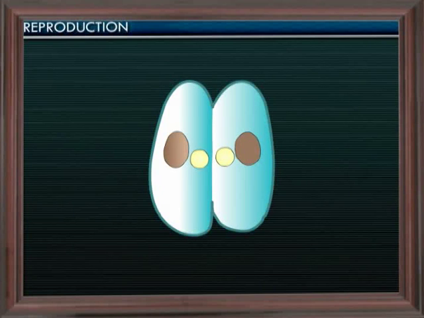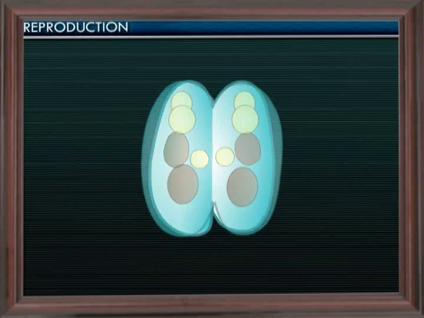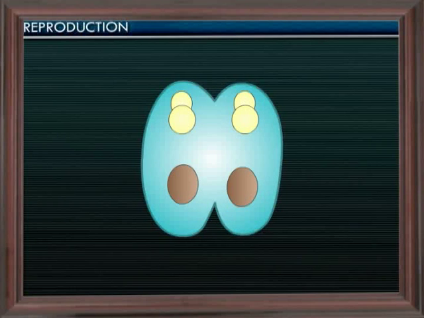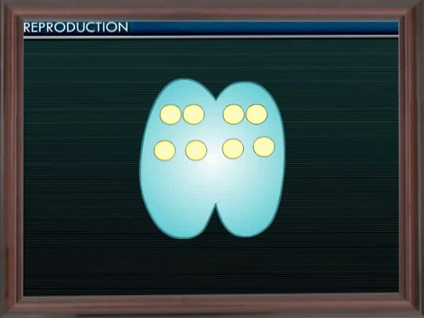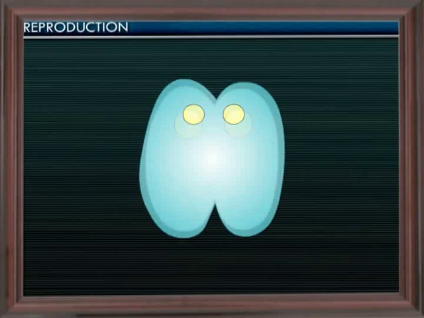The micronucleus now undergoes meiotic division to produce 4 haploid nuclei in each conjugant. During this process, the macronucleus disintegrates in the cytoplasm. Of the 4 daughter micronuclei formed in each conjugant, 3 nuclei disintegrate and disappear into the cytoplasm. Now, there is 1 nucleus in each conjugant.